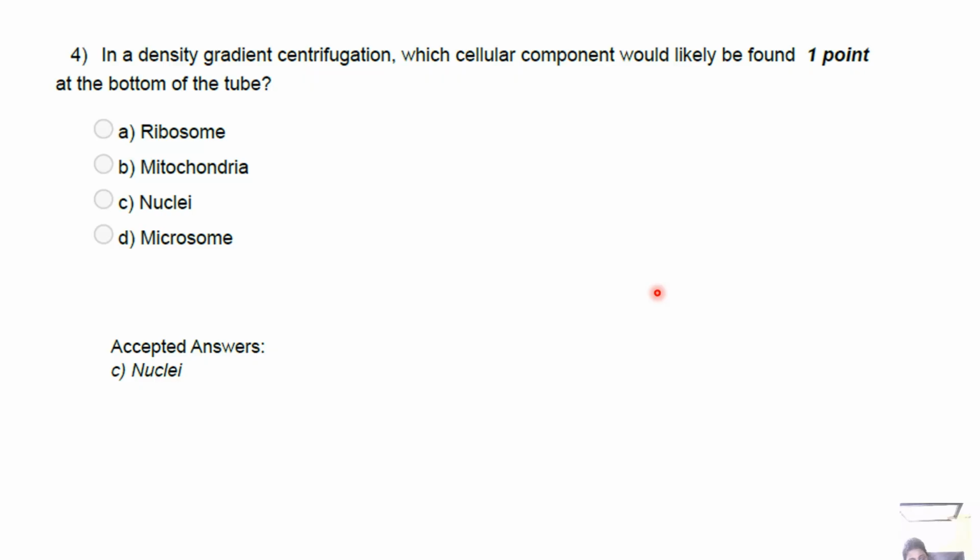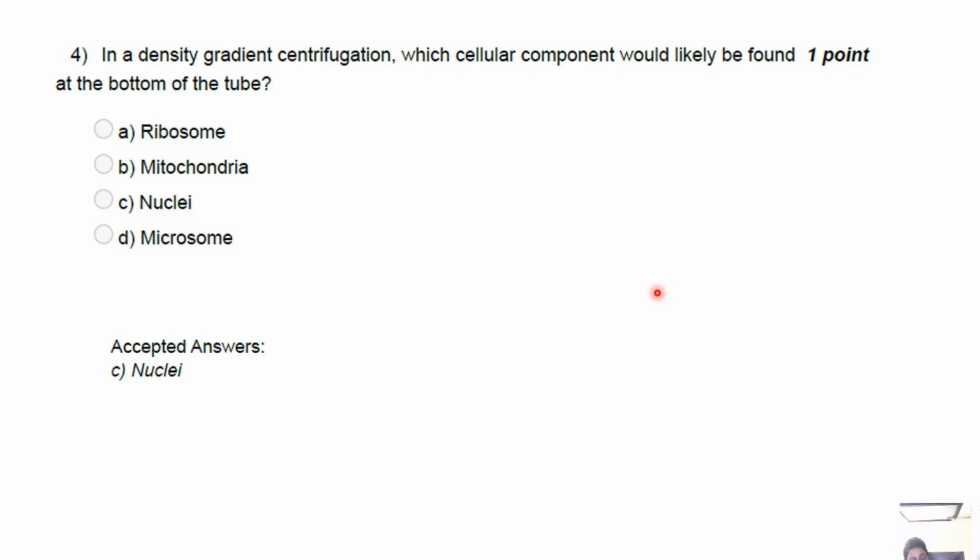Now, for workflow context, differential centrifugation uses crude stepwise spins at increasing G forces to separate nuclei first at low speed, then mitochondria, then microsomes, then ribosomes. This is not a density gradient but helps conceptualize relative sedimentation. Like 600 G is enough for a nuclei pellet, 10,000 G is needed for a mitochondria pellet, 100,000 G for a microsomes pellet, and ultracentrifugation is needed for ribosomal pellets or gradients.